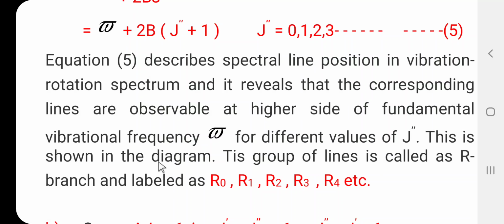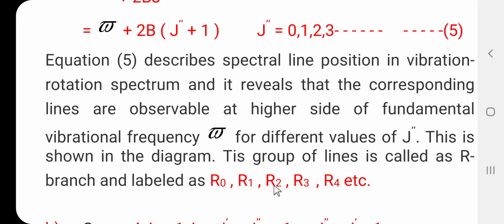This is shown in the diagram. This group of lines is called the R branch, and it is labeled as R0, R1, R2, R3, R4. When the first transition takes place from 0 to 1, the first line is obtained, that is R0. When the second transition takes place from 1 to 2, the second line is obtained, denoted by the symbol R1.